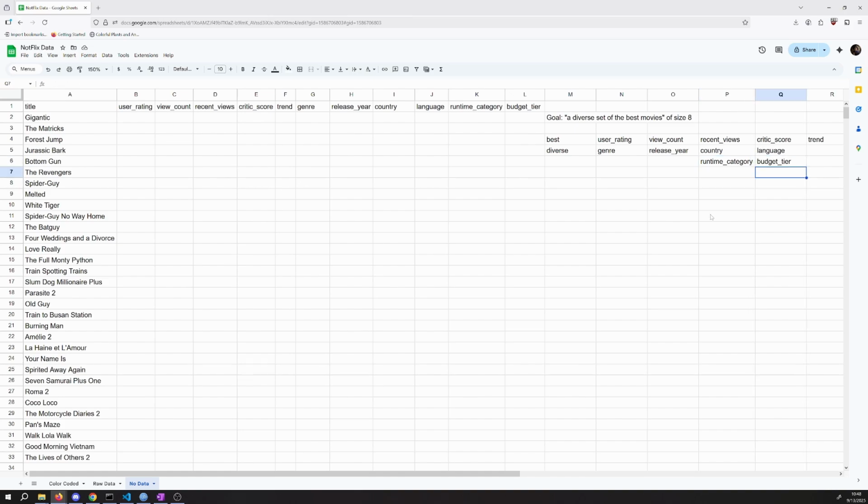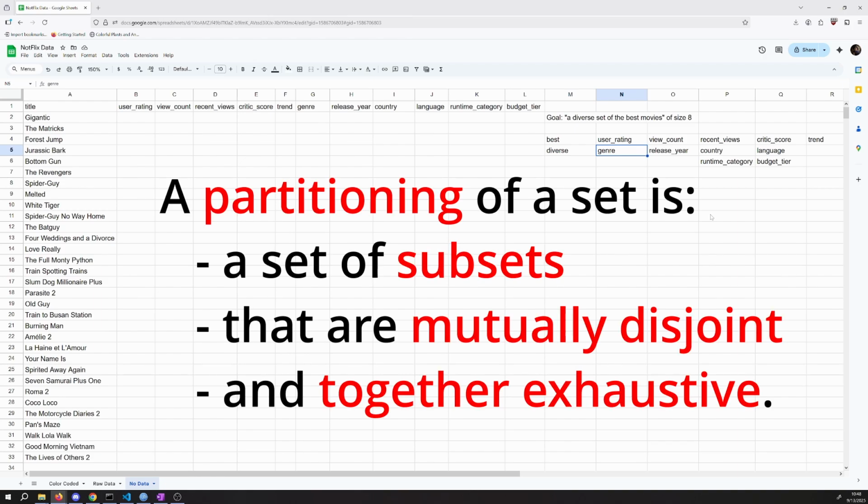All right, so what I've done here is I've looked at the pieces of data that we have available, and I've tried to say, hey, are these things that are going to be relevant to my consideration of being the best, or are they going to be relevant to my consideration of being diverse? I'm going to take a moment and just talk about diversity for a second, because there's something important that I want to bring into our consideration, which is when we're starting to consider diversity, we often do what's called partitioning our set into subsets that are mutually disjoint. There's a lot of jargon in there, so let me try and spell some of that out for us.